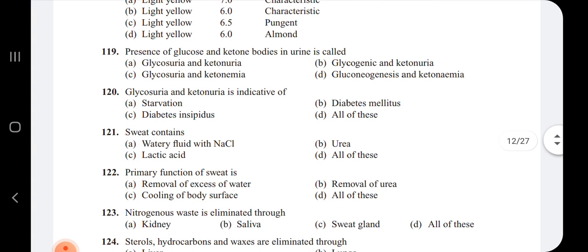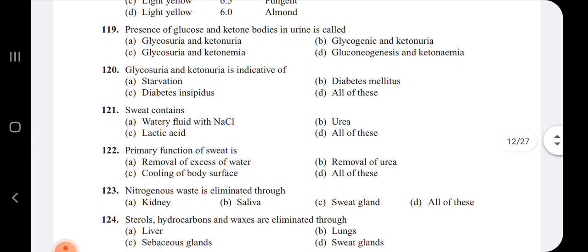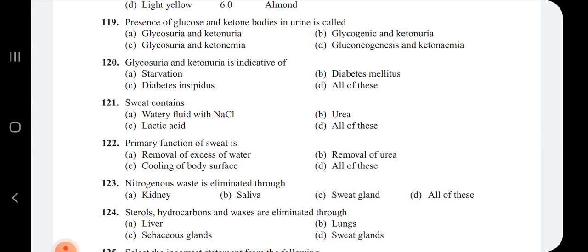Next question: the presence of glucose and ketone bodies in urine is called glycosuria and ketonuria respectively. Next question: glycosuria and ketonuria is indicative of what? When a person's blood consists of more glucose, the urine is going to consist of some of the glucose and the ketone bodies. That's why glycosuria and ketonuria is indicative of